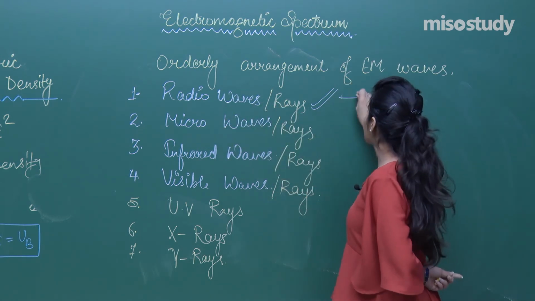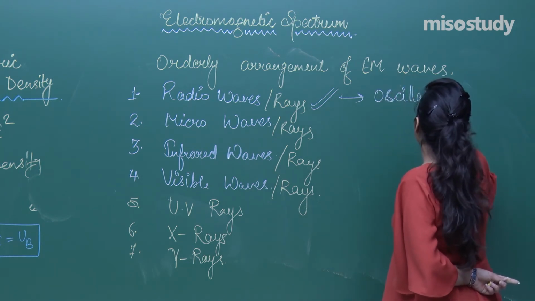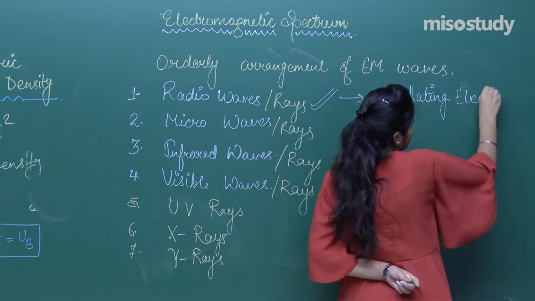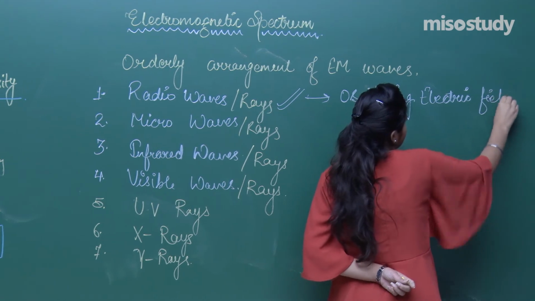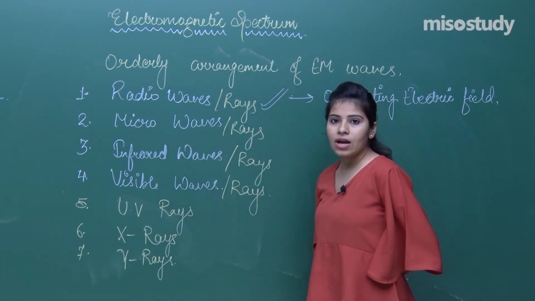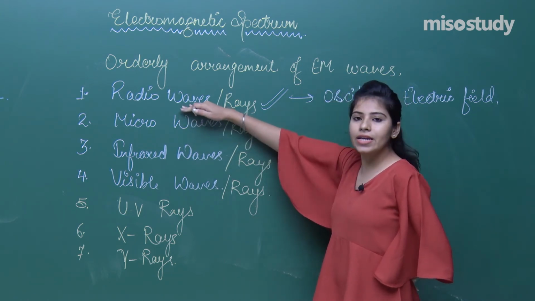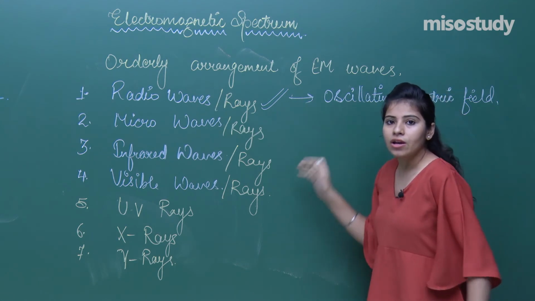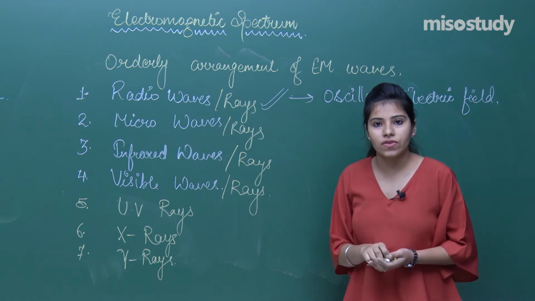So the generation cause is the oscillating electric field, or electric charges, you can say. Microwaves, again the origin is the same, but firstly deal with radio waves. The origin is the oscillating electric field. When the electric field oscillates, radio waves will be generated.